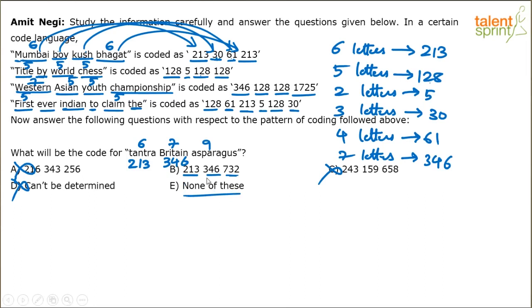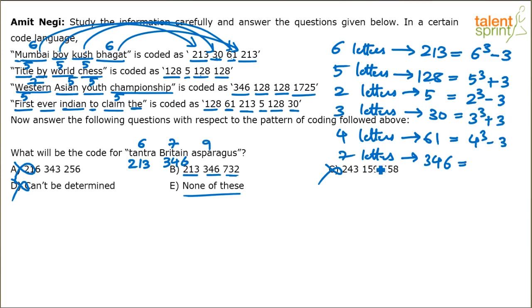Let me give you the logic. We have tried doing some common word types, but the logic goes as follows. This 213 is something related to 6. 213 is very close to 6 cube, 216 minus 3. 128 is like 5 cube plus 3. 5 is like 2 cube minus 3. 30 is like 3 cube plus 3. 61 is 4 cube minus 3. 7 is like 7 cube, you know 7 cube is 343, plus 3. So look at it. 6 letters, 6 cube. 5 letters, 5 cube. 2 letters, 2 cube. 3 letters, 3 cube. 4 letters, 4 cube. 7 letters, 7 cube. Plus or minus 3.